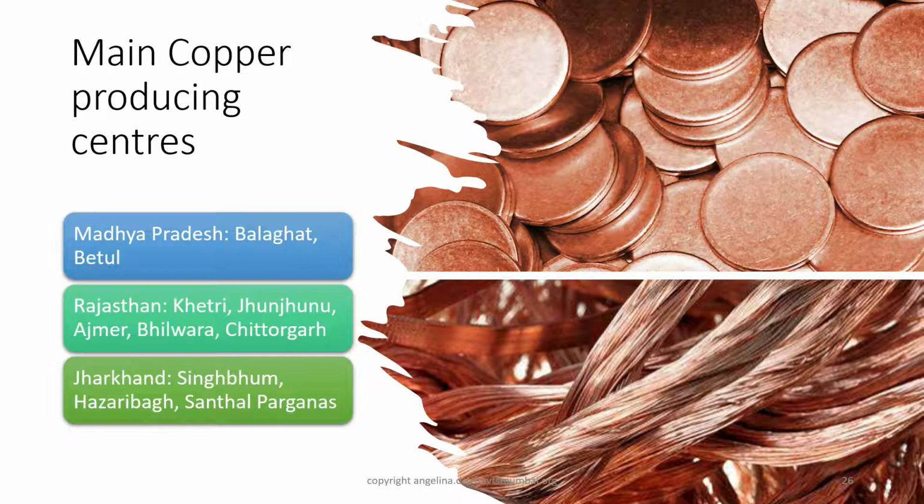Let us take a look at the main copper producing centers. Madhya Pradesh: Balaghat and Betul. Rajasthan: Khetri, Jhunjhunu, Ajmer, Bhilwara, Chittorgarh. Jharkhand: Singhbhum, Hazaribagh and Santhal Parganas.